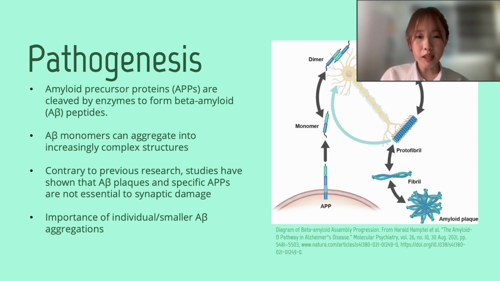Recent studies suggest that Alzheimer's progression is driven more by the type and origin of beta amyloids than by plaque accumulation alone, with certain APP mutations and non-APP mutations causing synaptic damage even in the absence of plaques. This challenges the traditional view that amyloid plaques are the primary cause of this disease and therefore draws more importance to the study of beta amyloids in itself.